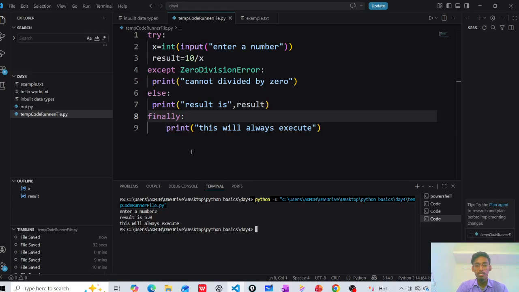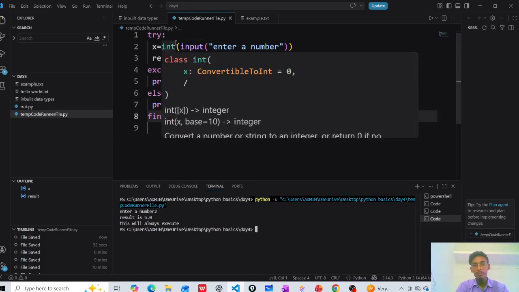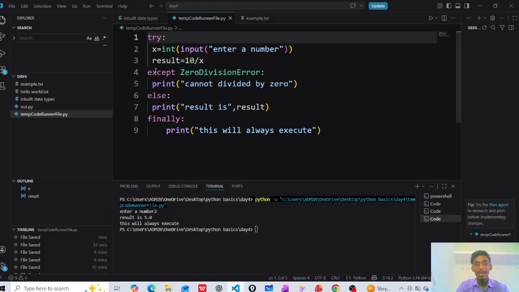Why do we write this? When you are writing any program and have doubt that an exception can come, in that case we can use try. The code we put into try will run, and for the exception we write except. Whatever exception will come, you write it using except and that statement.